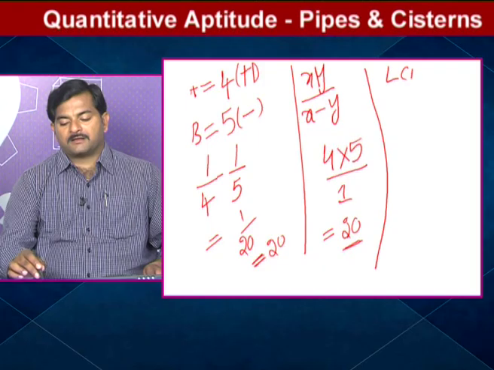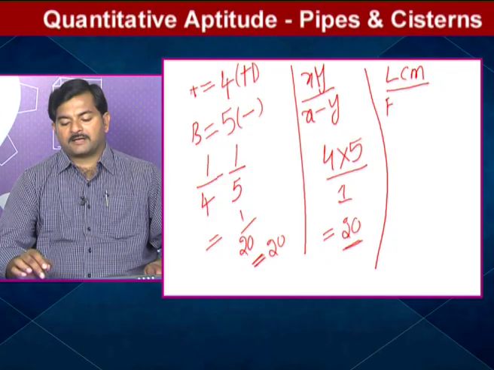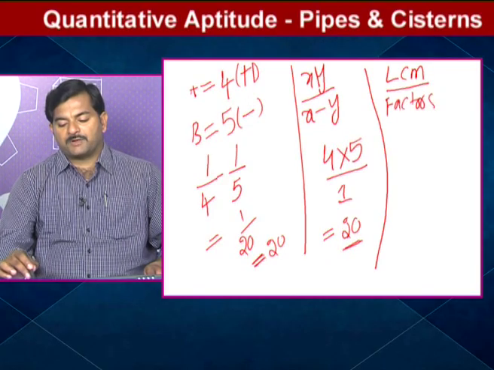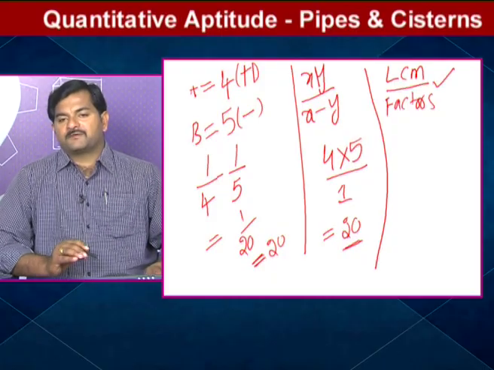So the next concept is LCM by factors. By using this formula we can solve the majority of the questions from time and work and pipes and cisterns. So here the values are 4, 5. The LCM of 4, 5 is how much you will get?